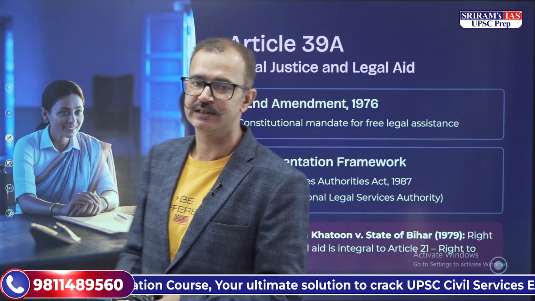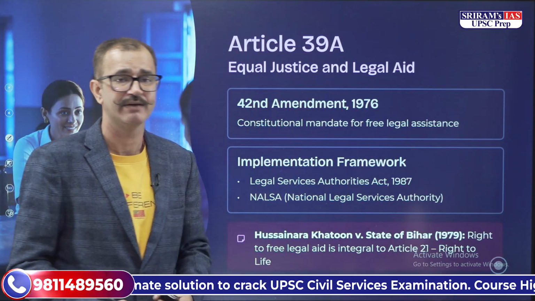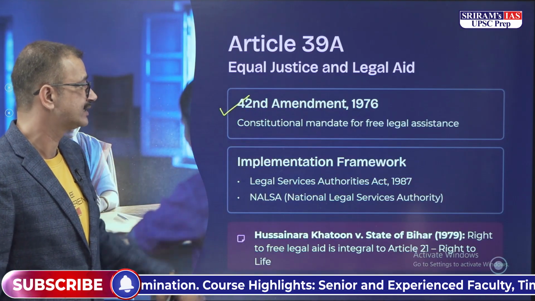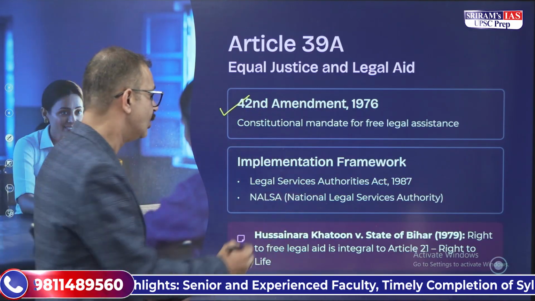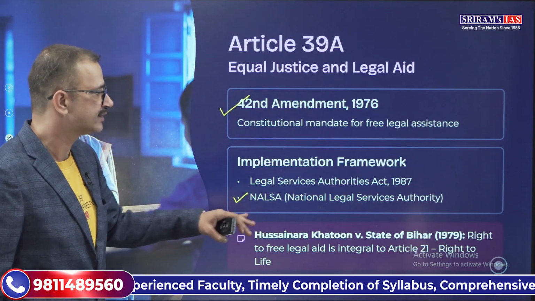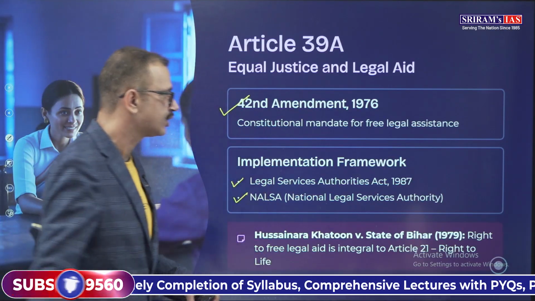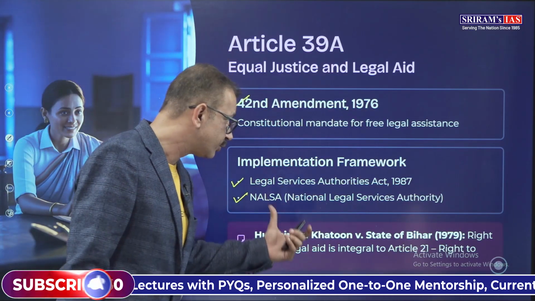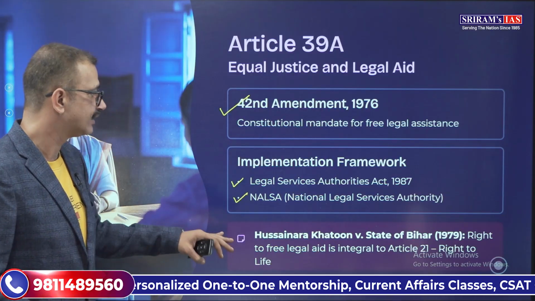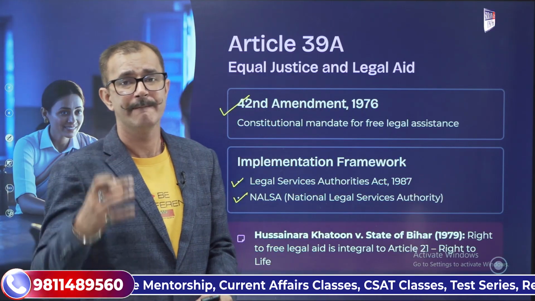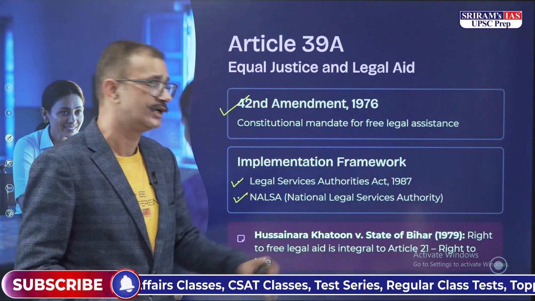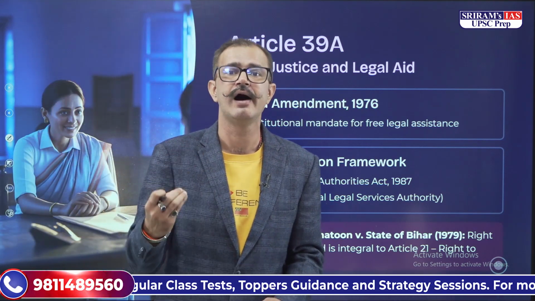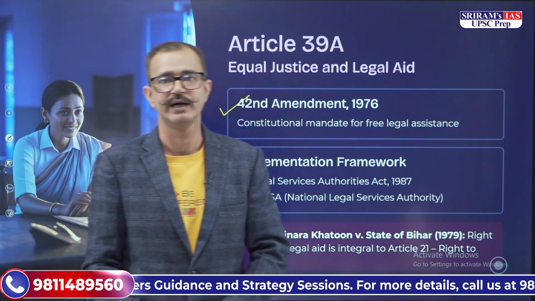The next article is Article 39A, which provides for equal justice and free legal aid. This was added by the 42nd Amendment Act of 1976 and has been implemented through NALSA, that is the National Legal Services Authority, and the Legal Services Authorities Act of 1987. Over here, a prominent case was Hussain Ara Khatun versus State of Bihar in 1979, where the right to free legal aid was made an integral part of Article 21, that is the right to life and personal liberty. So the right to free legal aid is basically an inferred right under Article 21.